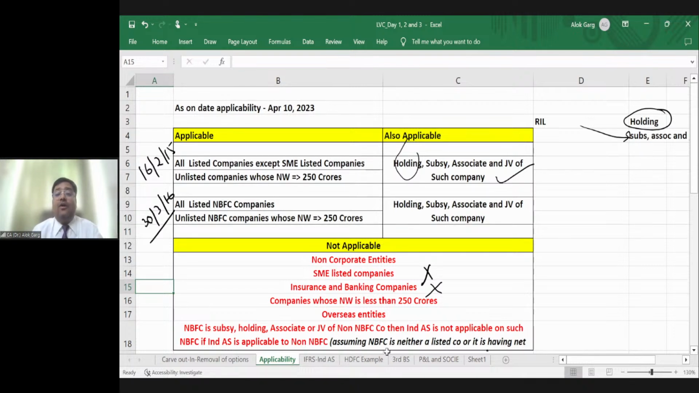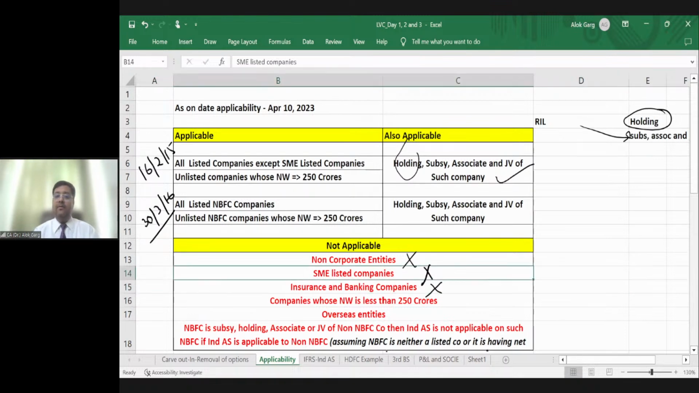Where is Ind AS not applicable? Ind AS is not applicable to non-corporate entities at all. For example, partnership firm, proprietorship firm, Hindu undivided family, trust, body of individuals, association of persons, limited liability partnership. On these entities, Ind AS is not applicable. Is that clear? Sir, can we voluntarily apply? Answer is no. Ind AS is only applicable to companies which are incorporated as per the Companies Act 1956 or Companies Act 2013. That's all, right? So we have discussed the exclusion.